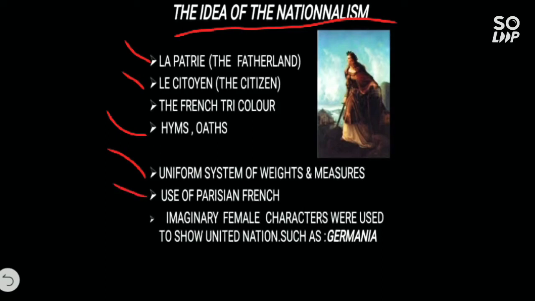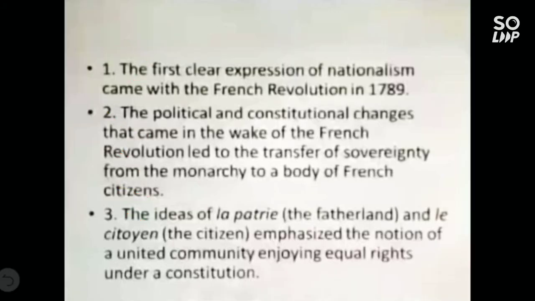If you see last, imaginary female characters were used to show united nations, such as Germany, which you are seeing in the figure. Because earlier, people were not that much educated. So to spread the feeling of nationalism, love towards the country, patriotism, there was only one way, just through the image, through the allegory, or through these words. So let's see all points in detail.